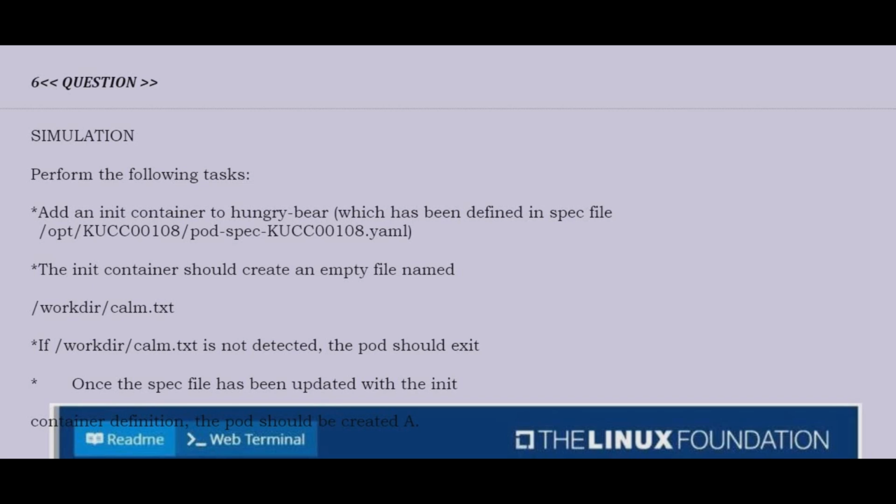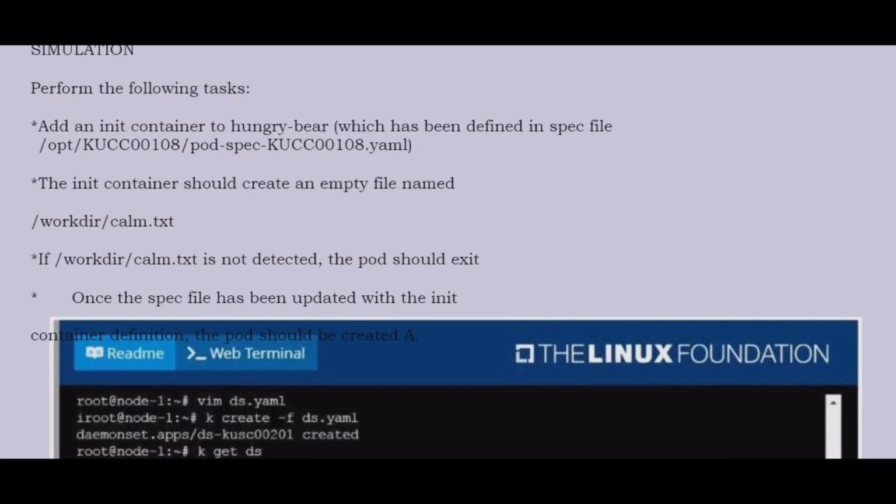The init container should create an empty file named /workdir/calm.txt. If /workdir/calm.txt is not detected, the pod should exit. Once the spec file has been updated with the init container definition, the pod should be created. Now see the answer.